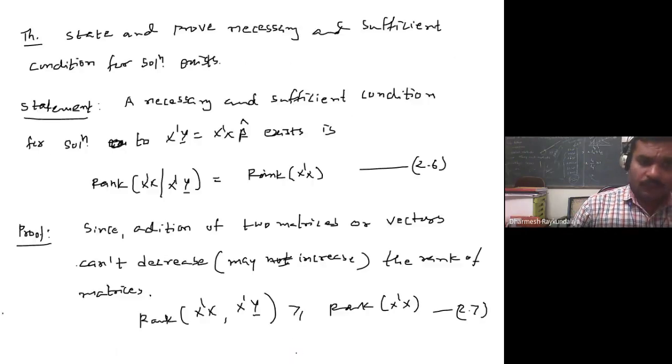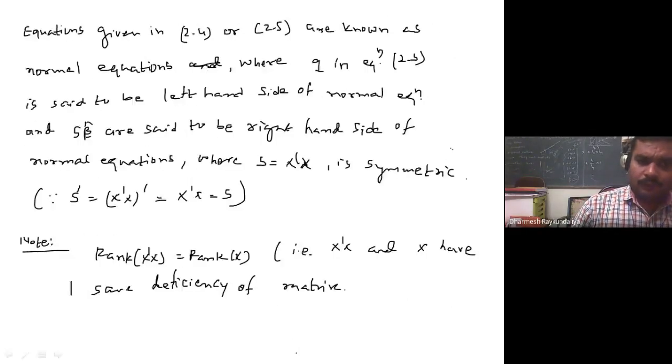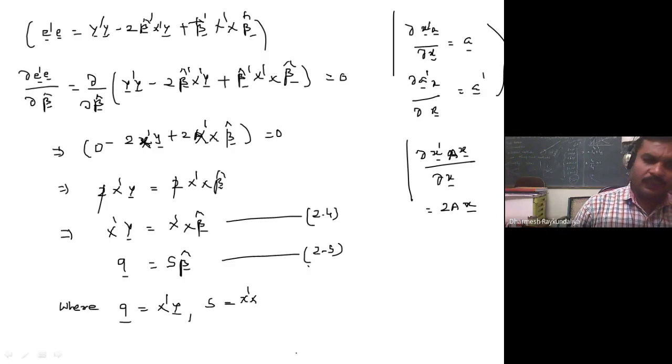So we were talking about the solution of the normal equation X dash Y is equal to X dash X beta cap.